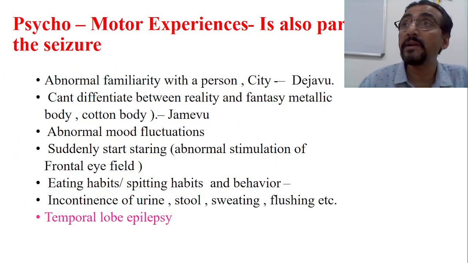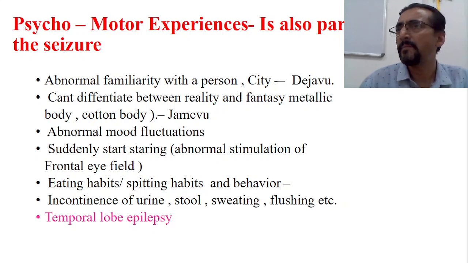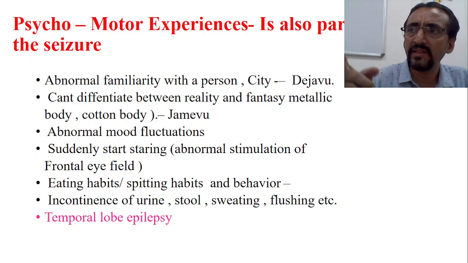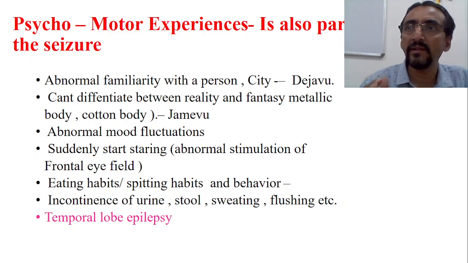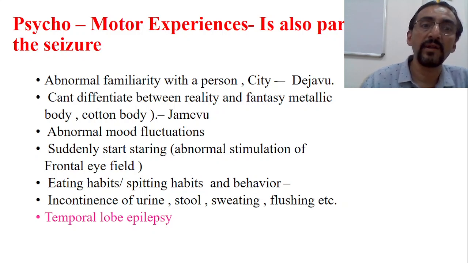So abnormal familiarity of the person. Okay, psychomotor experience, abnormal familiarity of the person. Now the patient feels that I have seen this person somewhere. Actually they are meeting for the first time, but still he has the feeling that I have seen him somewhere. So this is again a temporal lobe problem.